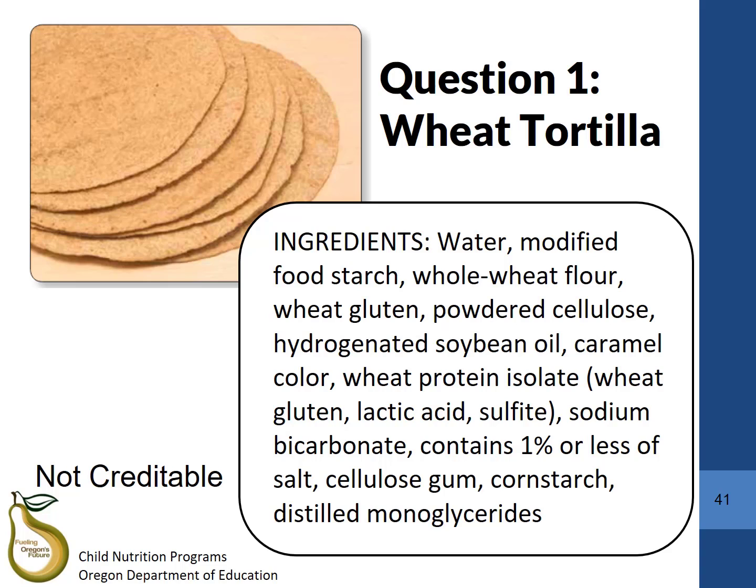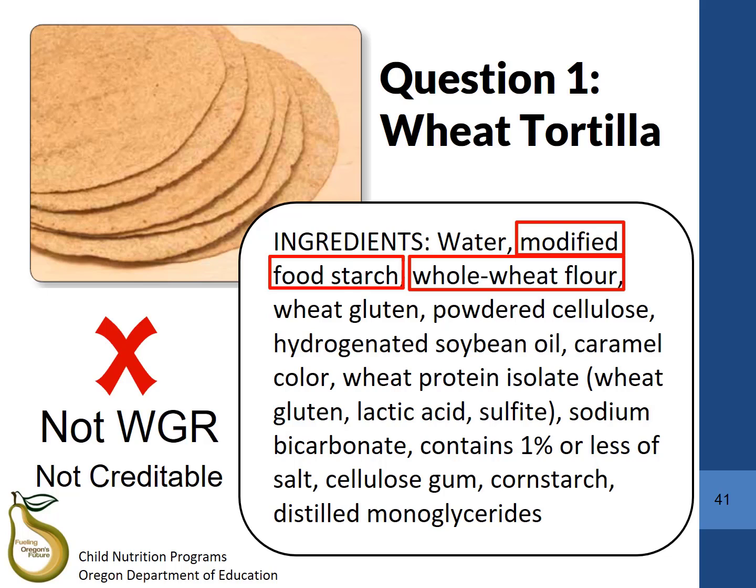The first grain ingredient after water by weight is modified food starch. Modified food starch is not a whole grain, and in fact, it's not even a creditable grain. Although whole wheat flour is the second grain ingredient, because the first ingredient is not a creditable grain at all, this item does not meet the first criteria of the rule of 3. This item is not whole grain rich, and because the first ingredient is not a creditable grain, it will also not be considered a creditable grain either.